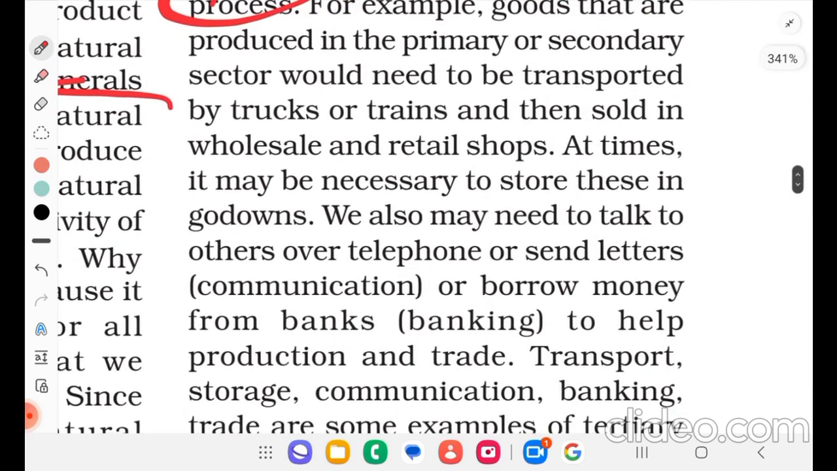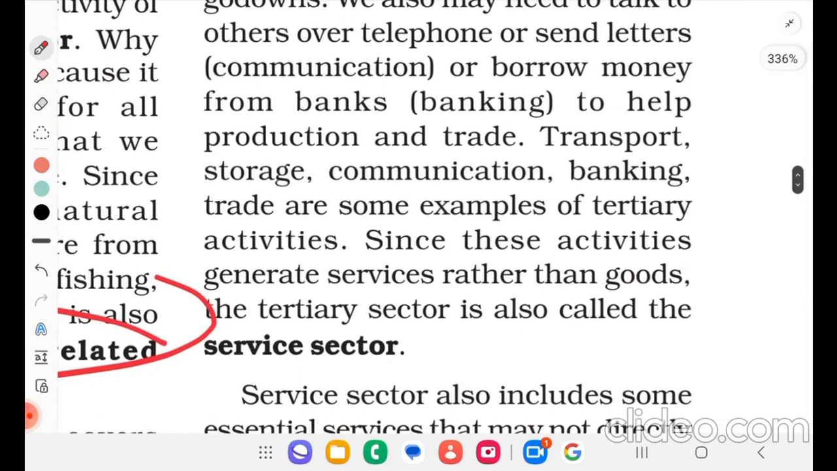We also may need to talk to others over telephone or send letters, communication, or borrow money from banks to help production and trade. Transport, storage, communication, banking, and trade are some examples of tertiary activity. Since these activities generate services rather than goods, the tertiary sector is also called the service sector.